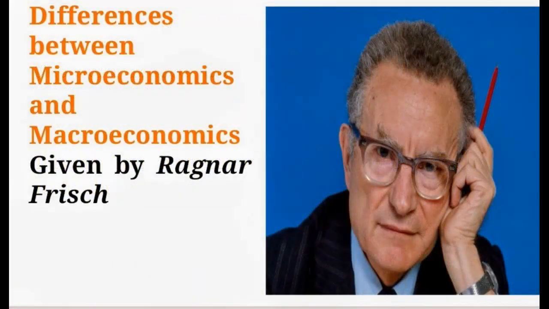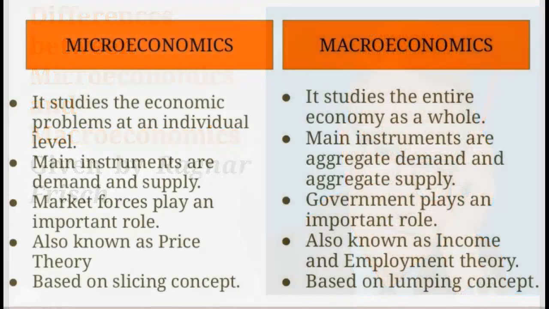So, the person whom you are seeing on the screen is Ragnar Frisch. He is a Norwegian economist who formally introduced the distinction between microeconomics and macroeconomics in the year 1933 and thus made it convenient to study both the concepts.